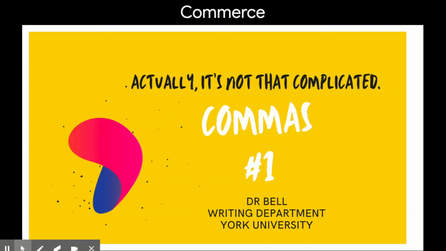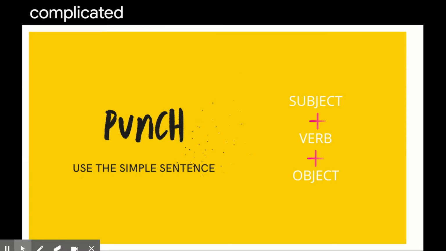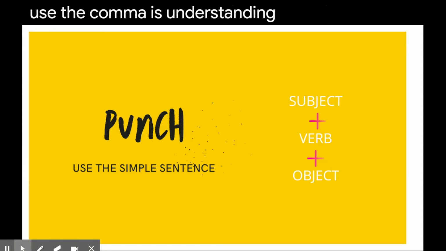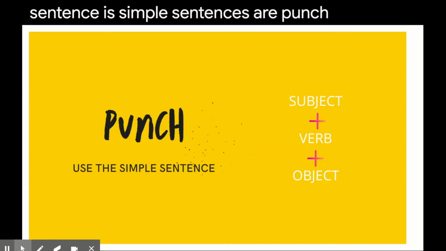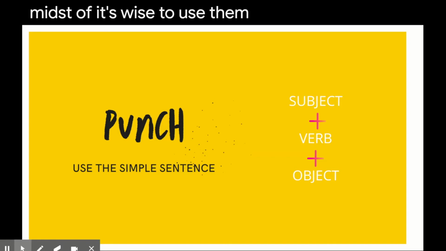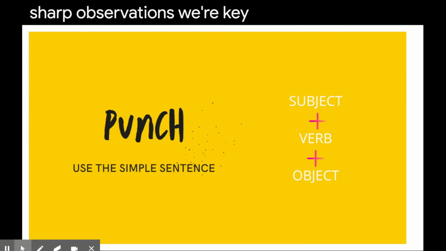Commas. Video 1. Actually, it's not that complicated. We're going to start with the simple sentence. The foundation of understanding how to use the comma is understanding what a complete sentence is. Simple sentences are punchy. It's wise to use them to communicate sharp observations or key arguments.